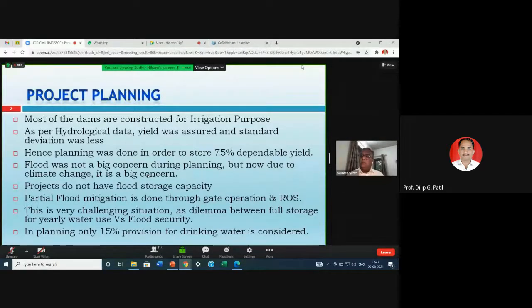Naturally, there will be a problem of flood.